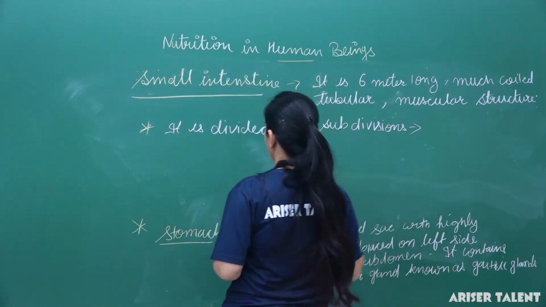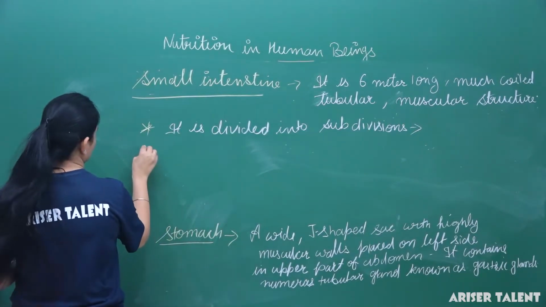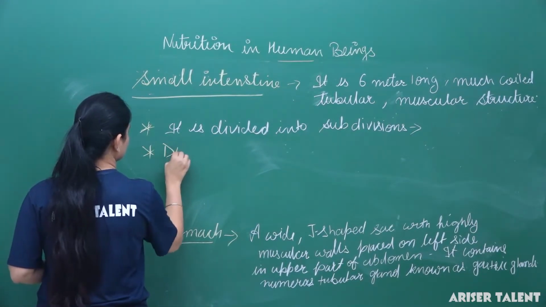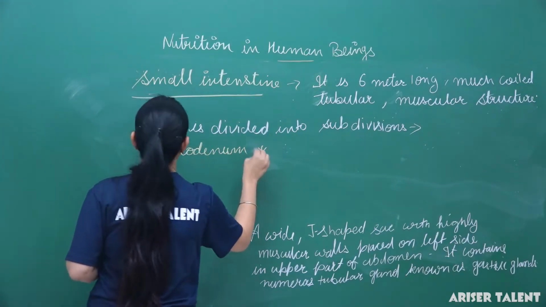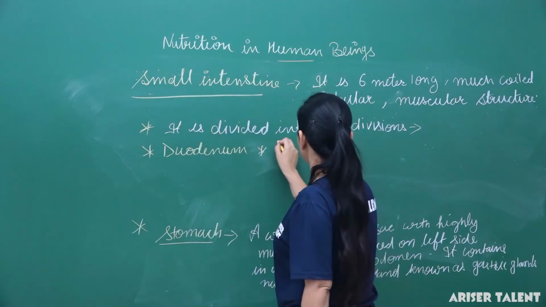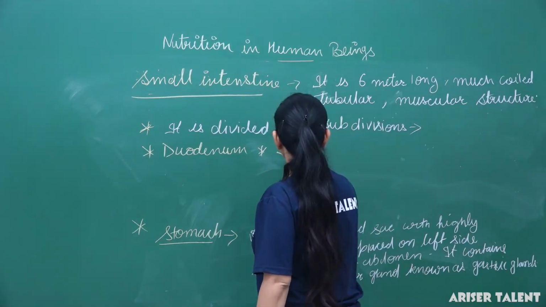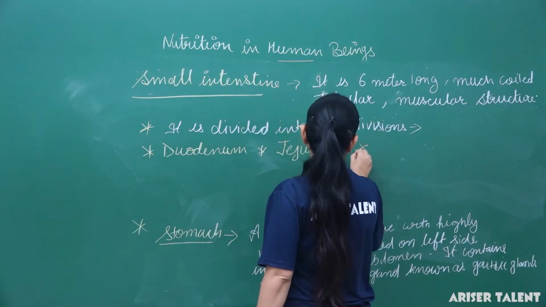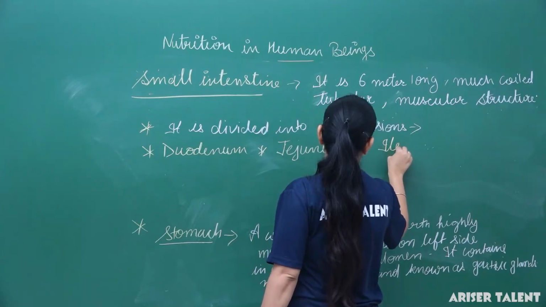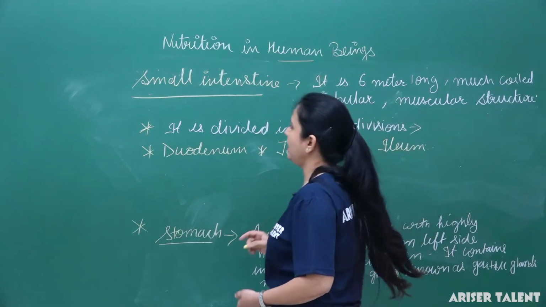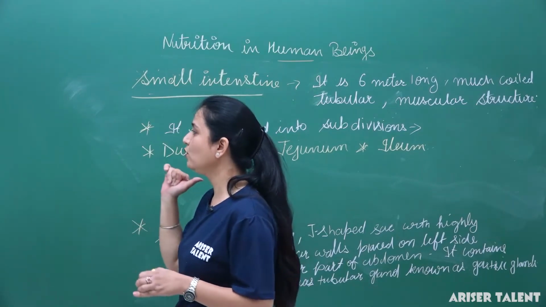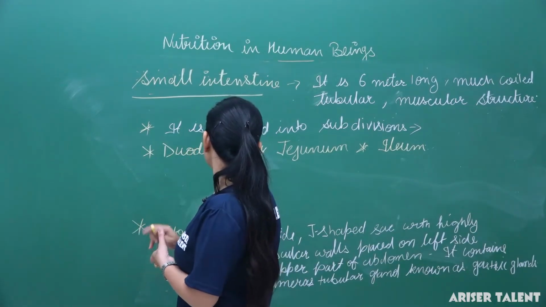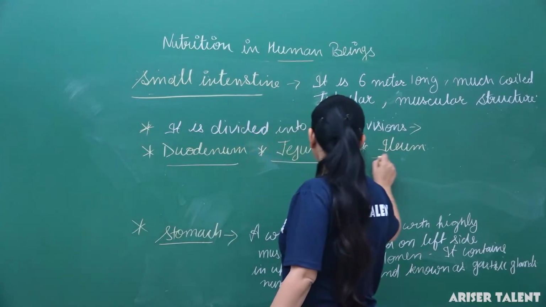What are they? Duodenum, then jejunum, and third is ileum. Okay, it is divided, means small intestine which is 6 meter long is divided into duodenum, jejunum and ileum.